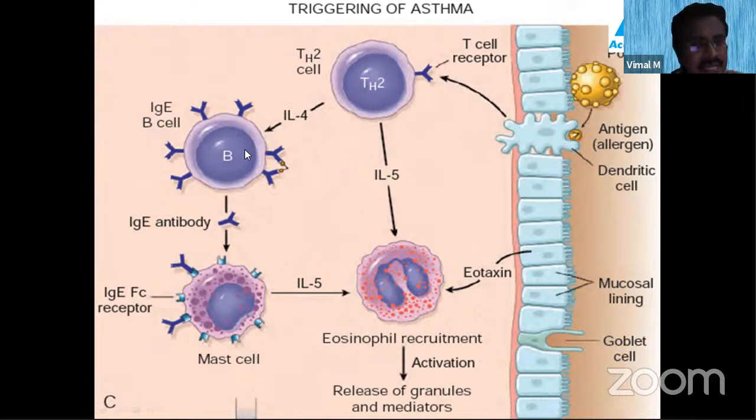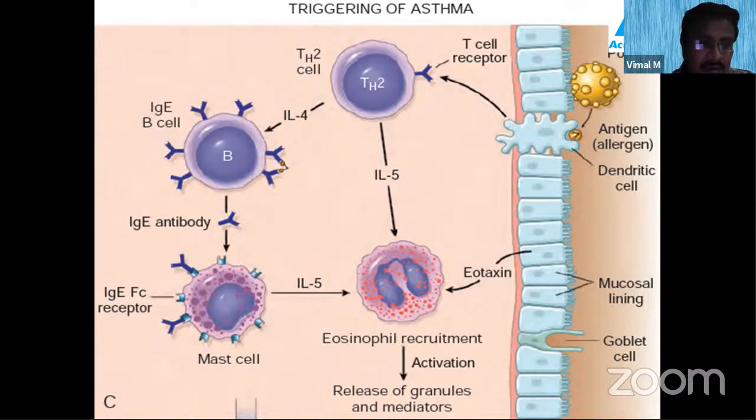It is from these B cells only that all the immunoglobulins will arise. So these B cells will be producing IgE antibodies. Remember your type 1 hypersensitivity: it is mainly antibody mediated, mainly IgE.